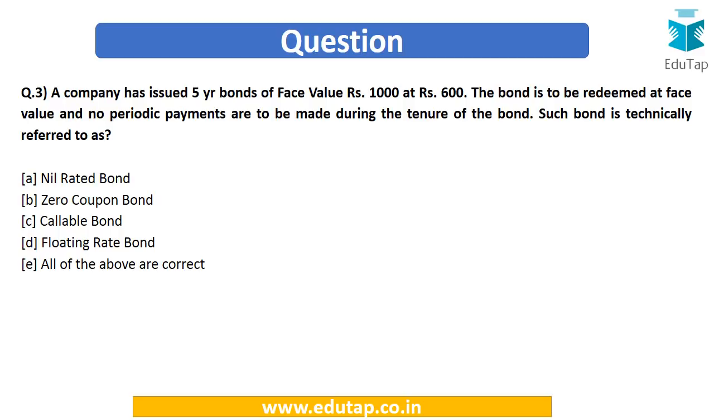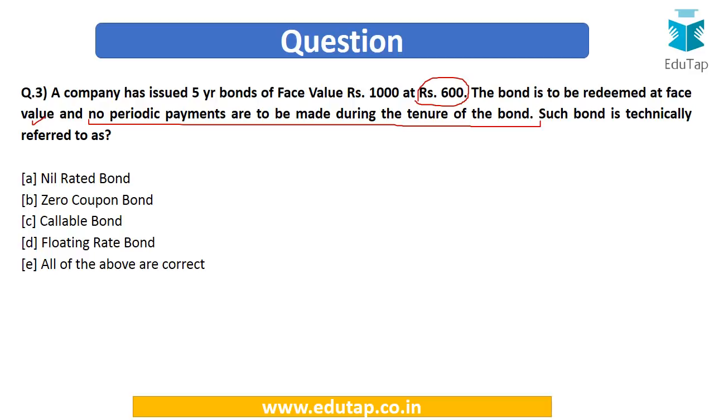Next question is, a company has issued a 5-year bond of face value rupees 1000 at rupees 600. So this is a 1000 rupee bond and it is being issued at a discount. So it is issued at rupees 600. The bond is to be redeemed at face value. So at the time of maturity, amount of rupees 1000 is to be paid on the bond, and no periodic payments are to be made during the tenure of the bond. So this is indirectly trying to convey to us that there is no interest to be paid on the bond. Such bond is technically referred to as.